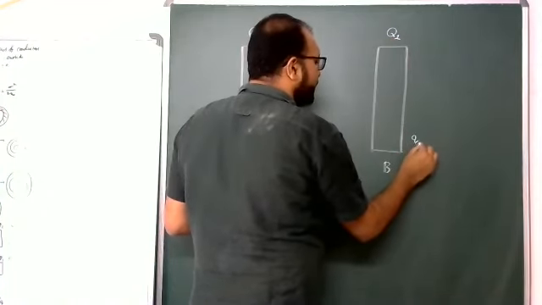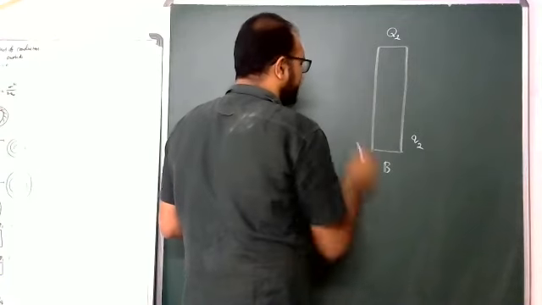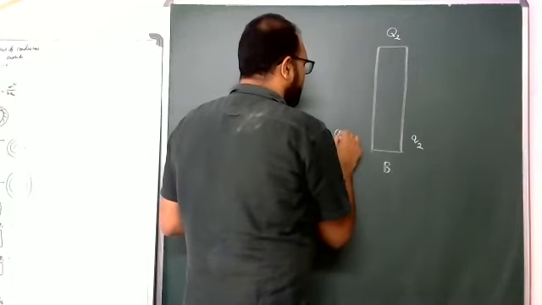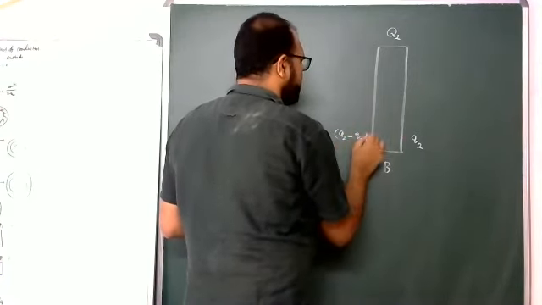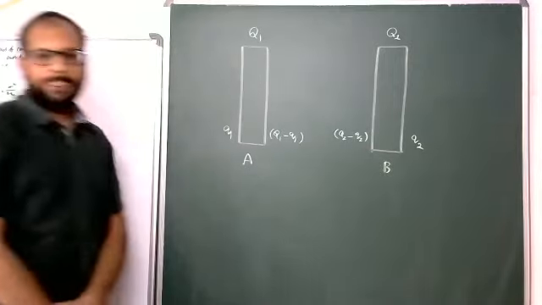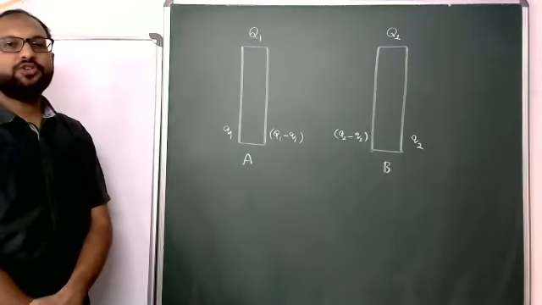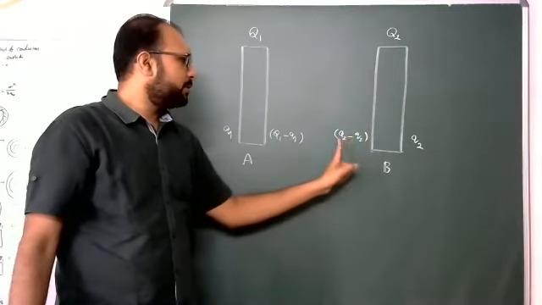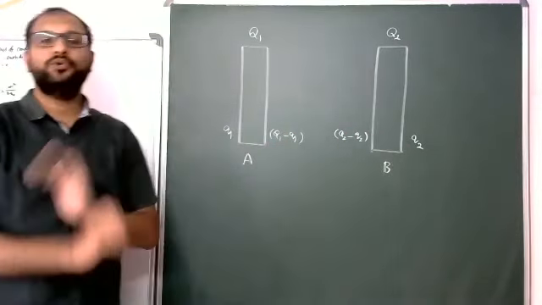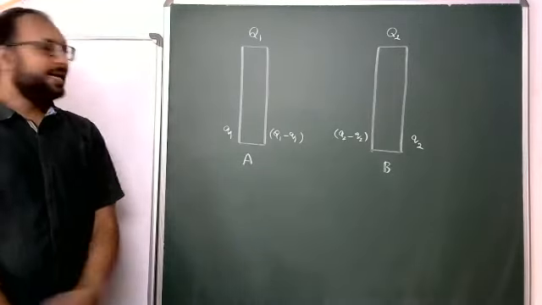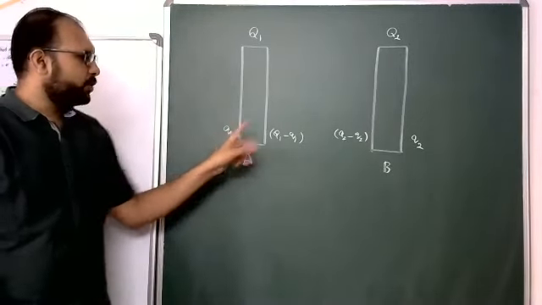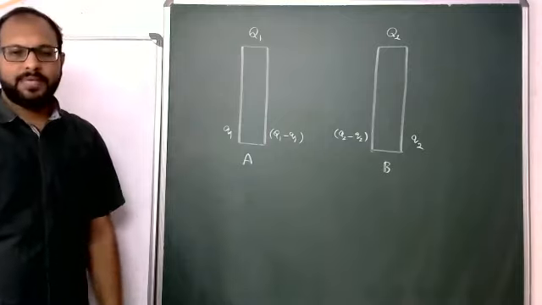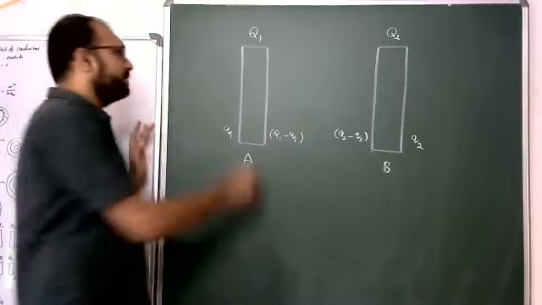Next here q2 on this side, and Q2 minus q2 on the other side. Just now I assumed q1, Q1 minus q1, q2, Q2 minus q2. Just I assume. Now our target is to find the q1 value and q2 value. So for that, students, one point here.